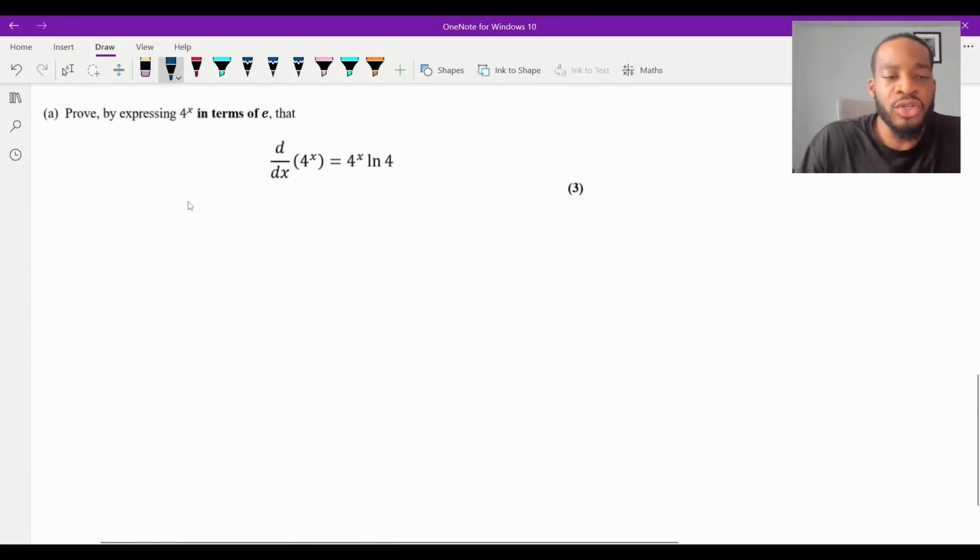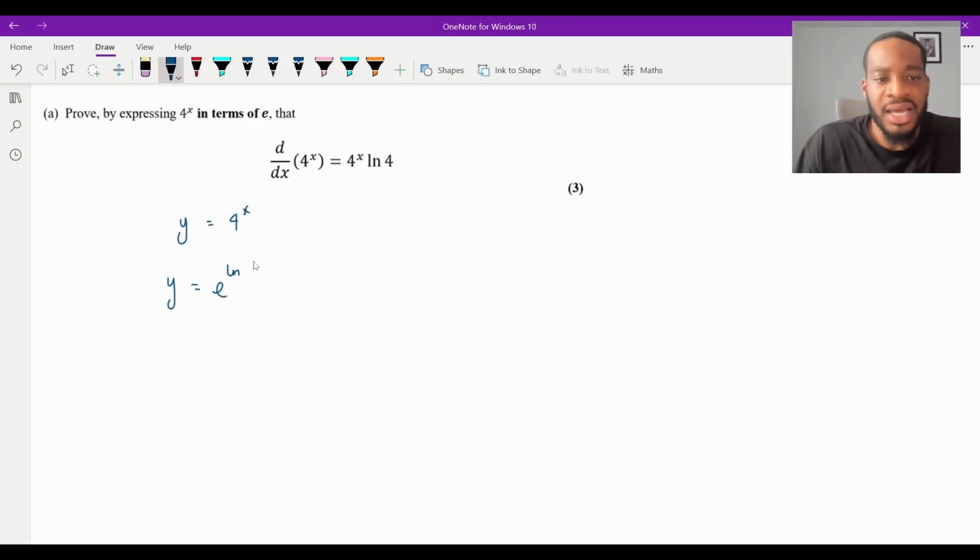Well, firstly, I'm going to set y equal to 4 to the x. But remember, it says in terms of e. How can I write this in terms of e? Well, all I can do simply is remember e to the ln cancel out. So I could do e to the ln and just write 4 to the x, right? That is the same thing as 4 to the x, isn't it? Because the e and the ln will cancel. But what I can do here is, in the power, I've got a log with a power there. I can use my log laws to bring that power of x to the front of the ln, so it becomes e to the x ln 4.